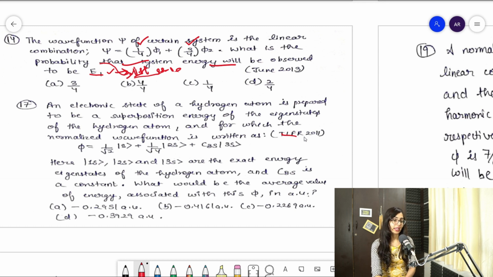So this question is saying that an electronic state of a hydrogen atom is prepared to be a superposition of the energy eigenstates of the hydrogen atom, for which the normalized wave function is written like this. So guys, this is the wave function and it is a linear combination of some orbitals, clear, and these are the coefficients. Basically you need to focus on this.